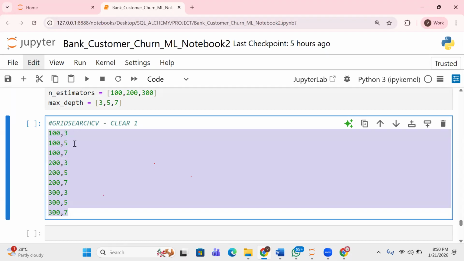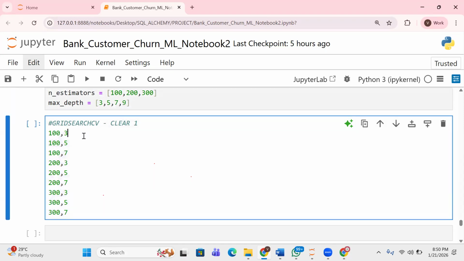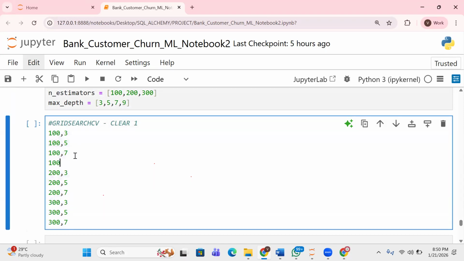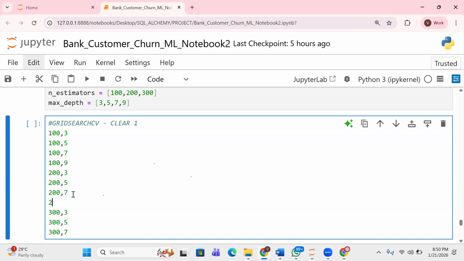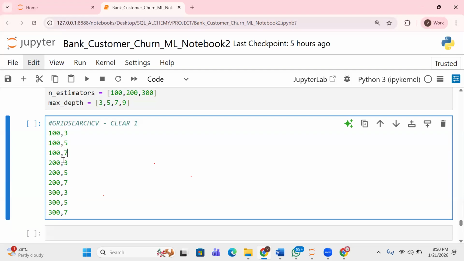So it's going to try every possible combination you can take. What it means is, if for example we add 9 here, then here we'll have 109, can you see this? Here we'll have 209, can you see this? Now this is grid search. Grid search tries out everything you can think of. That's grid search, right? Good.